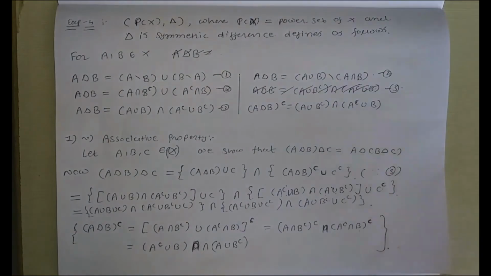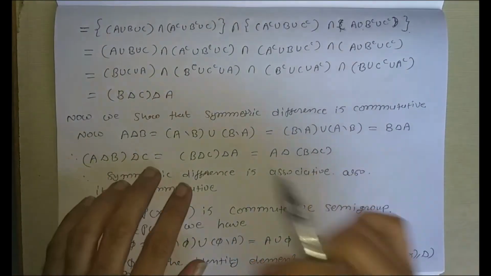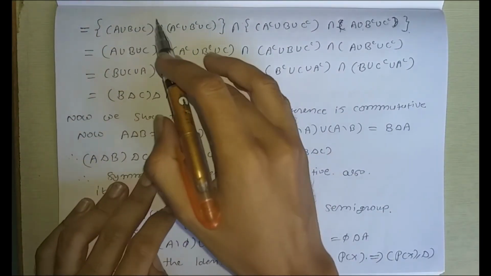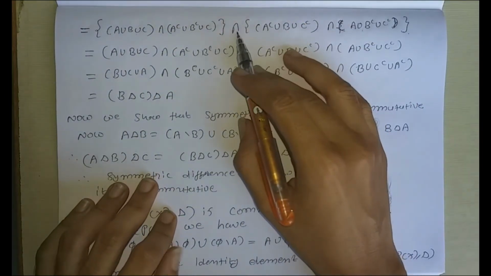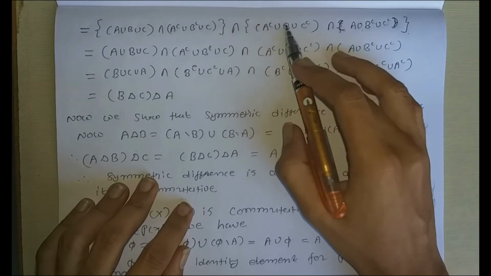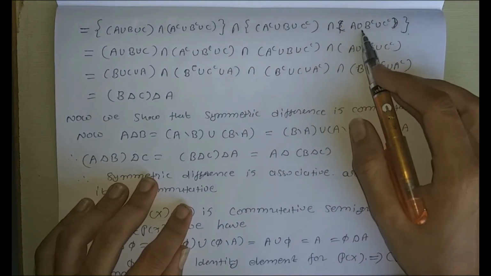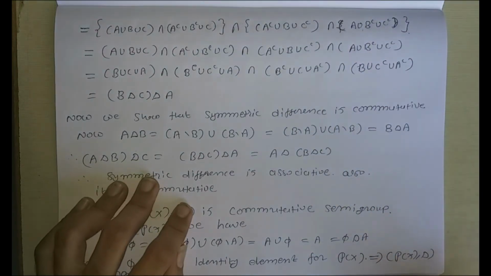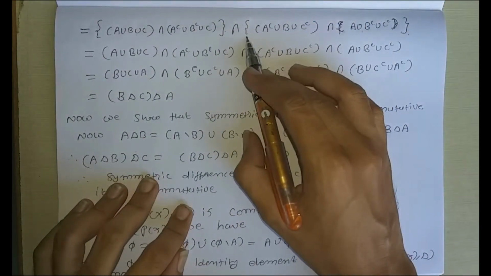So we get (A delta B) delta C is equal to what we get? A union B union C intersection A complement union B complement union C intersection A complement union B union C complement intersection A union B complement union C complement. We can neglect this curly bracket.